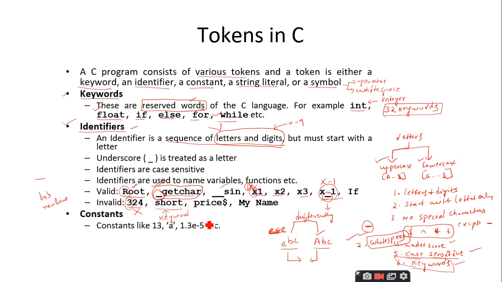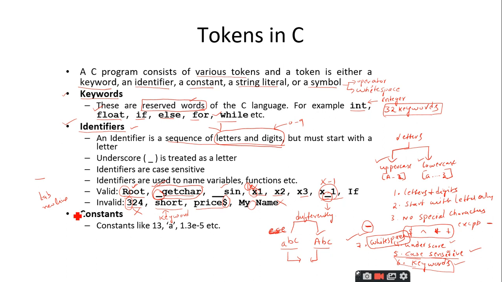You should not allow the keywords to be kept as the identifier, and in this one you should not allow the special characters. That rule is violated. Dollar is a special character. And my space name, this is violating the last rule, which says that identifiers are not allowed with white spaces. Here you have a white space, therefore this is also invalid. These are all the rules and examples for identifiers.